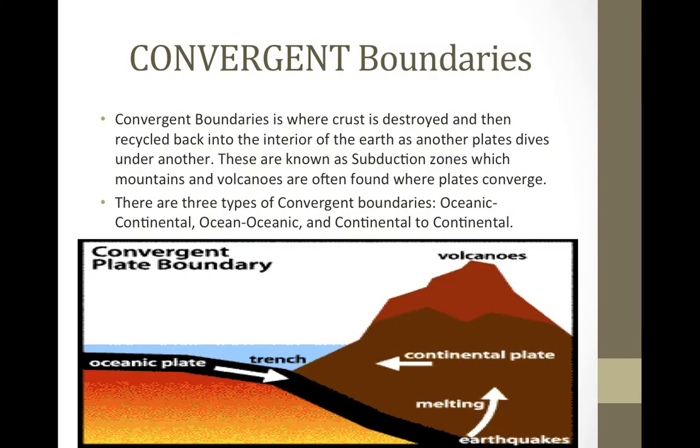Convergent boundaries. Convergent boundaries are where crust is destroyed and then recycled back into the interior of the Earth as one plate dives under another. These are known as subduction zones, where mountains and volcanoes are often found where plates converge. There are three types of convergent boundaries: oceanic to continental, oceanic to oceanic, and continental to continental.